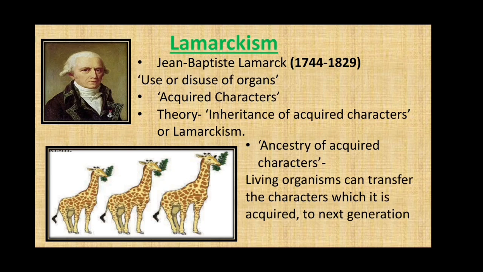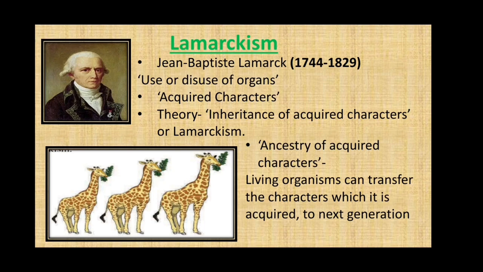Maybe that could be a reason, and that is why their wings are not that well developed and they are quite weak. If you talk about humans, if you have observed an ironsmith, the ironsmith's shoulders are very strong. Why? Because he has been using them very actively for the hammering movements. So these are a few examples that Lamarck gave to support his theory.